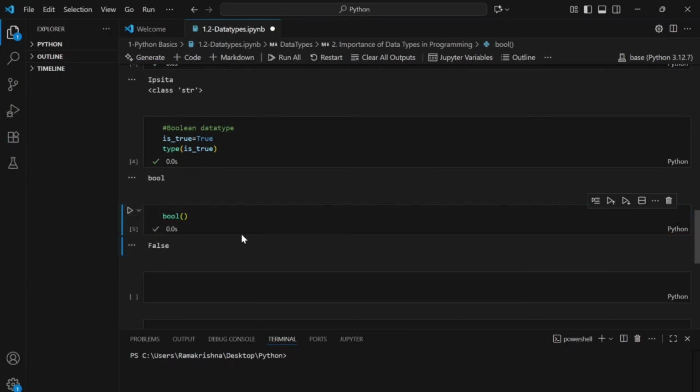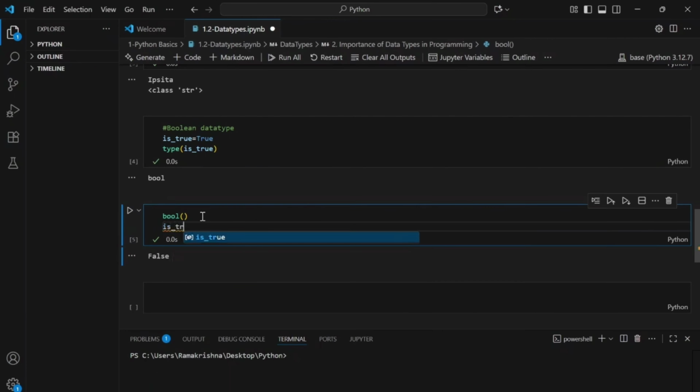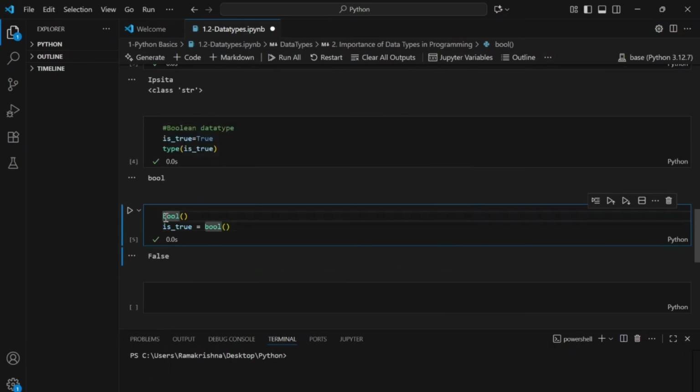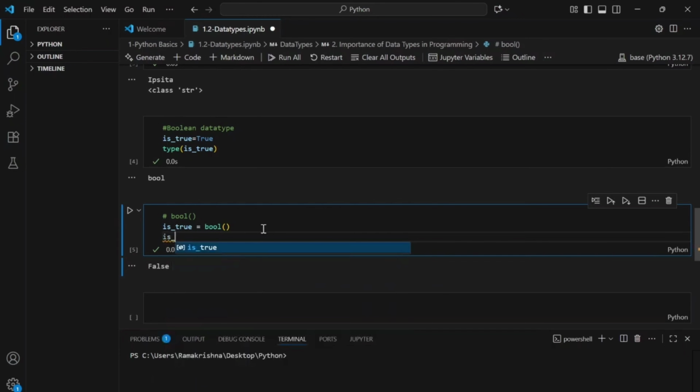So if I execute this, it's giving the output as false. So by default, the value for the Boolean function is false. If I assign the is true variable with this Boolean function, let me just comment this out, and I just write is true, it should print the value false.